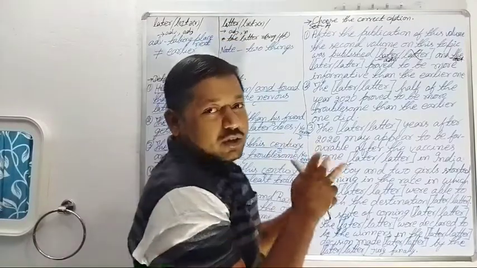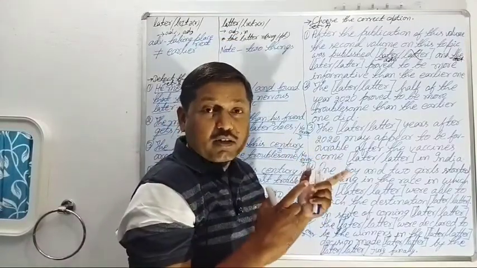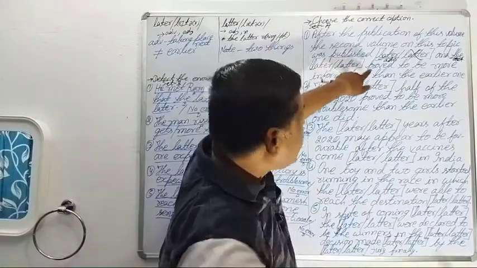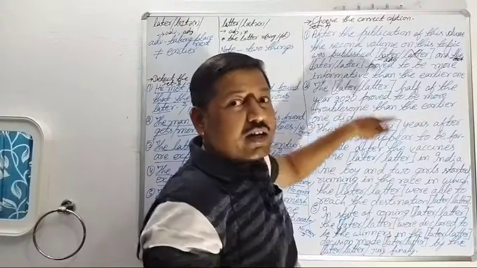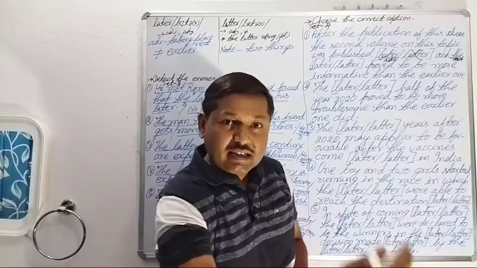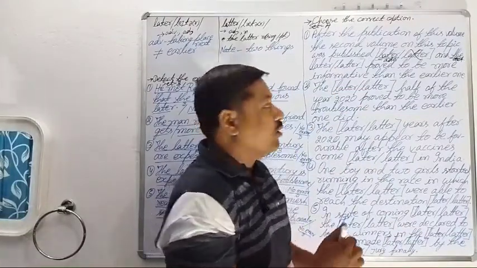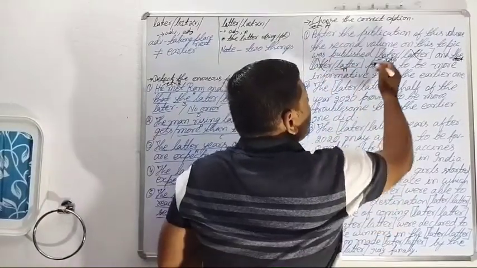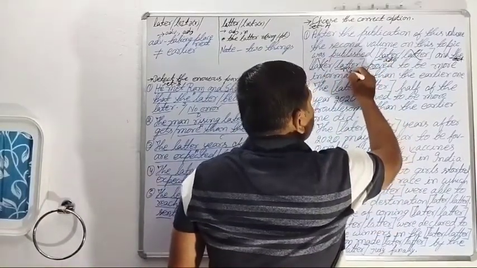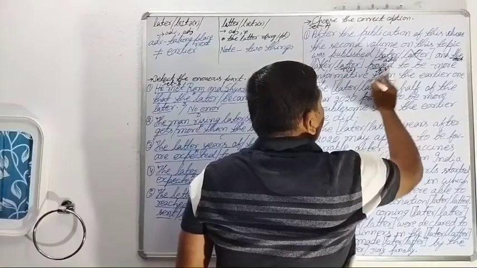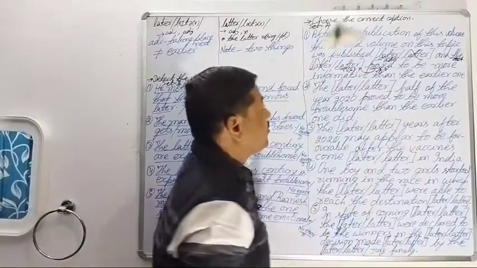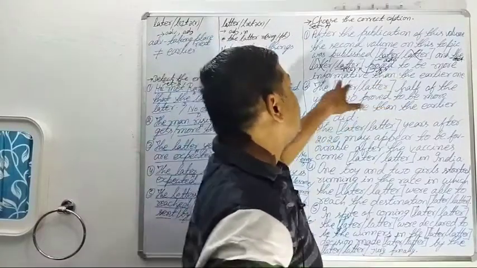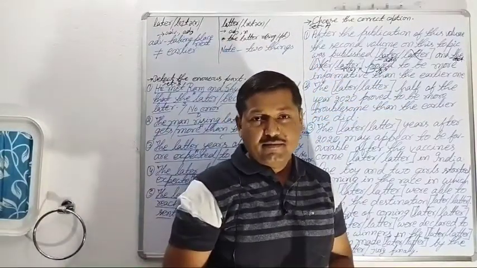And here 2 things have been already discussed in the first sentence. What? The first volume and the second volume. So the second volume was published later, and the latter means what? The second volume, not the first volume. The latter here is a noun. The latter proved, this is the subject, and proved is the finite verb of this subject. And the latter means the second volume proved to be more informative.